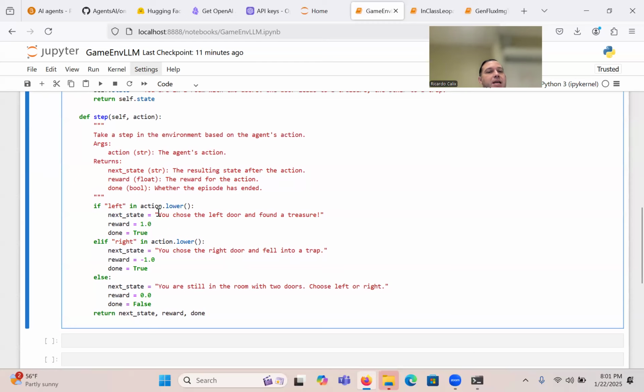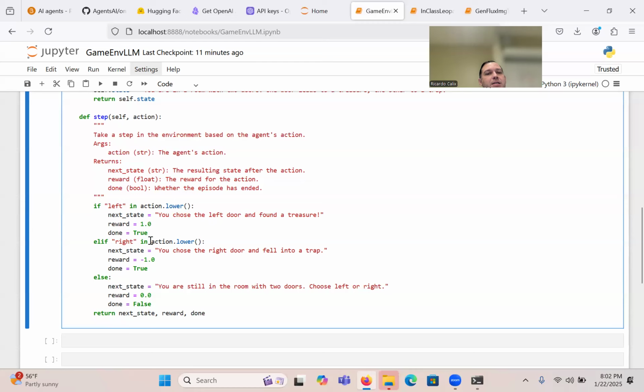All right, so let's look at the logic. Basically it takes the action, which is text, and makes it lowercase. And this is just for illustration purposes. If left in action, so you can see like if it said go left, go right, then new state: you choose the left door and found a treasure. The reward is 1. You're done.